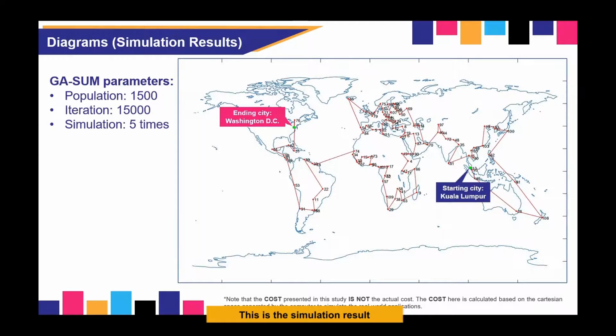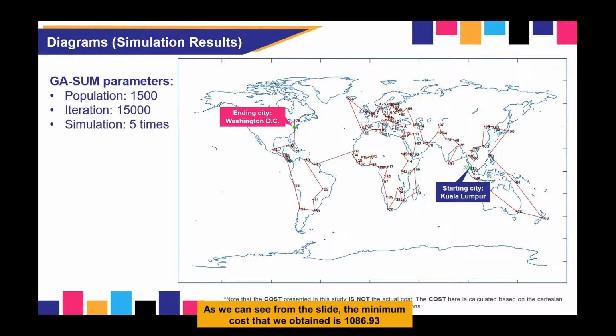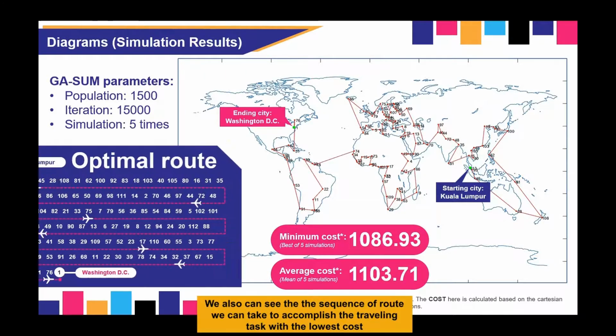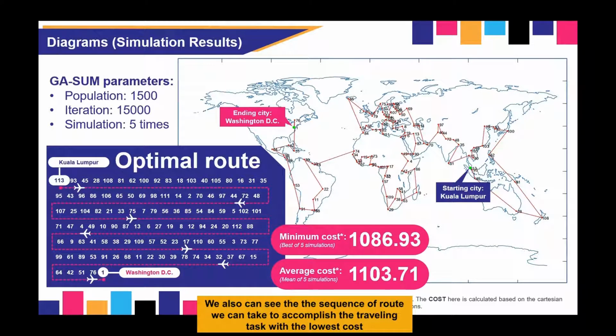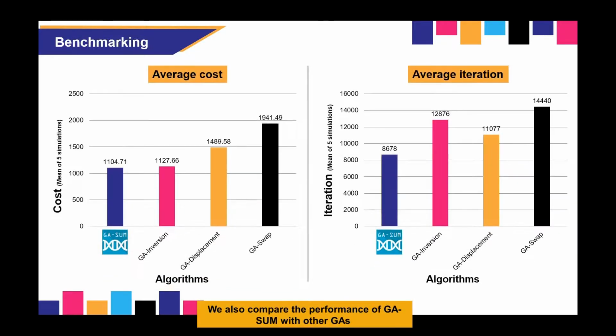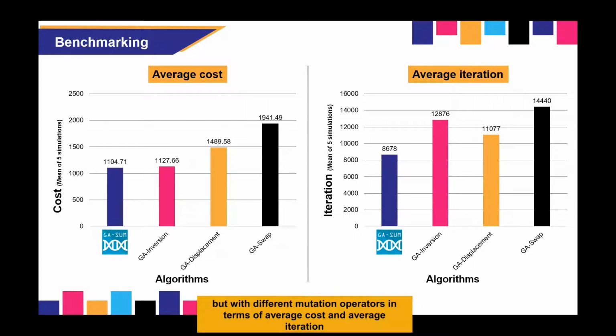This is the simulation result. As can be seen from the slide, the minimum cost that we obtain is 1,086.93 and the average cost is 1,103.71. We can also see the sequence of the route we can take to accomplish a traveling task with the lowest cost. In order to justify and validate the effectiveness of our new proposed technique, we also compare the performance of GASUM with other GAs, but with different mutation operators in terms of average cost and average iteration.